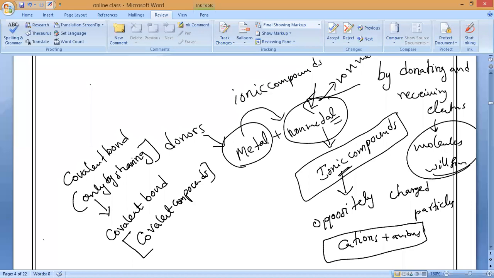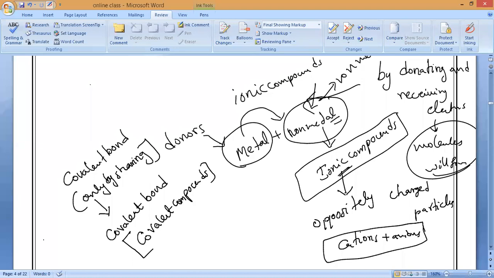Non-metals and non-metals will combine to form weak compounds, it's not even strong. That is what covalent compounds are. If it is a reaction between a metal and a non-metal, the donating and accepting of electrons are ready, so they will form an ionic bond.